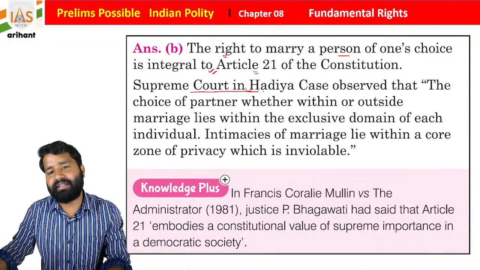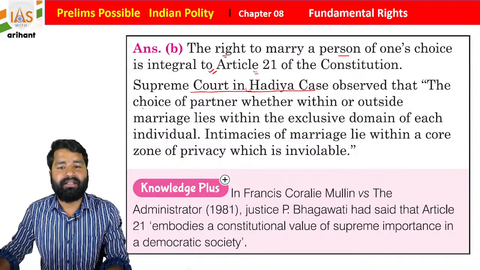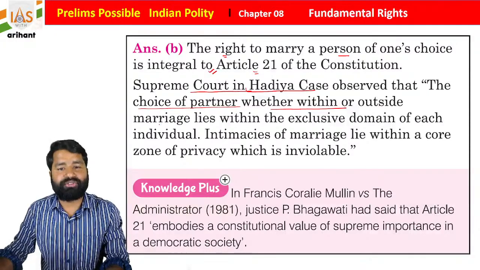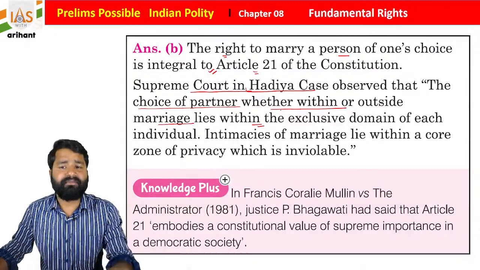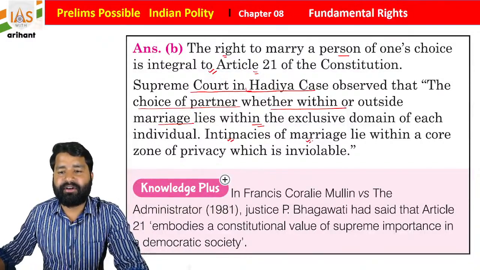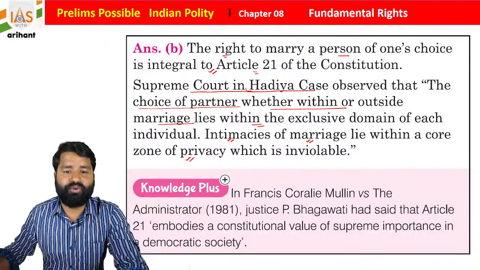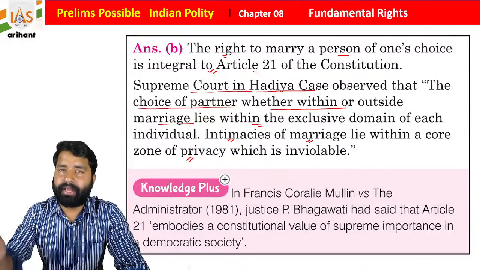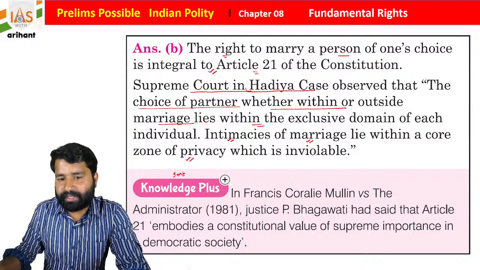The Supreme Court in the Hadiya case observed that the choice of partner, whether within or outside marriage, lies within the exclusive domain of each individual. Intimacies of marriage lie within a core zone of privacy, which is inviolable. Now see the knowledge plus for the same.